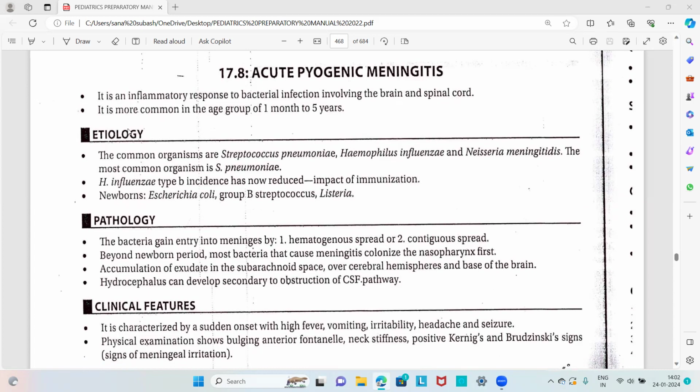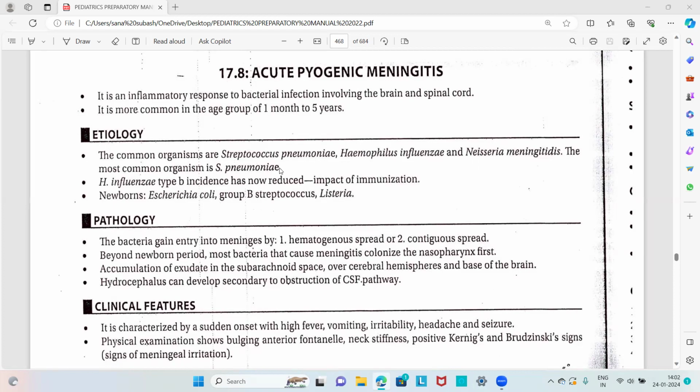About the etiology, what are the organisms causing acute pyogenic meningitis? The common organisms responsible are Streptococcus pneumoniae, Haemophilus influenzae, and Neisseria meningitidis, and the most common is Streptococcus pneumoniae. In the questions, if there is any history of unimmunization, fever, lethargy, poor feeding, seizure, or neck rigidity, that is a meningeal sign.